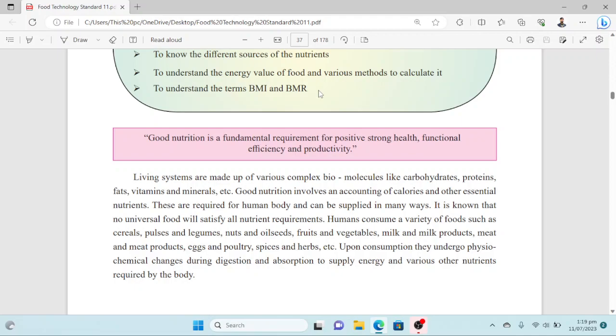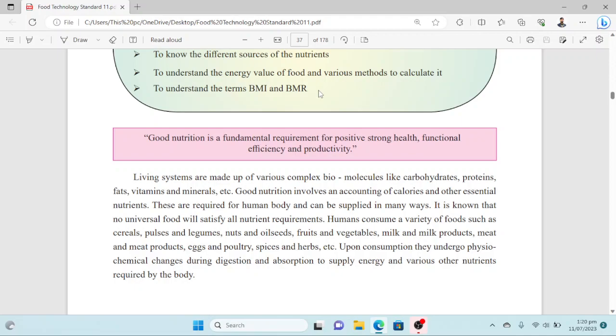And to get good nutrition, we need to consume a variety of food, because it is said that there is no universal food that will satisfy all nutrient requirements. That's the reason we need to pick different foods from all the food groups.